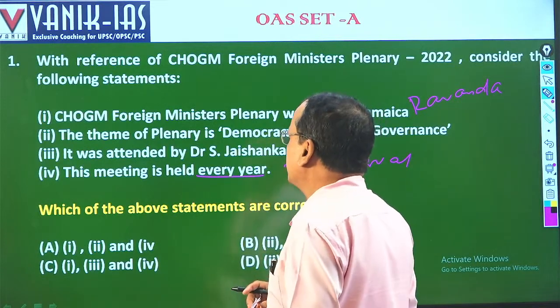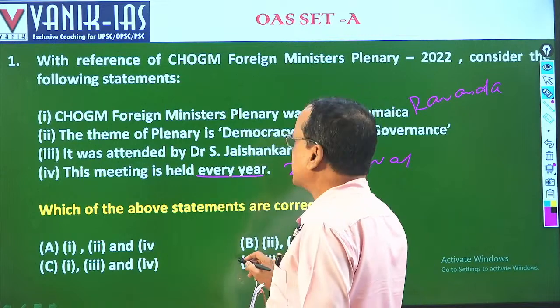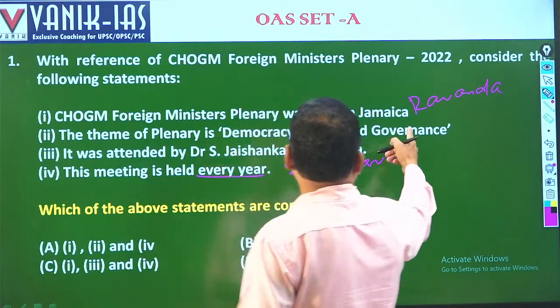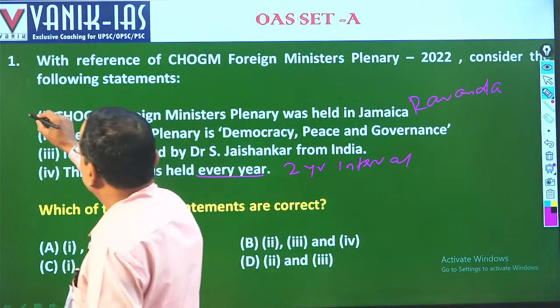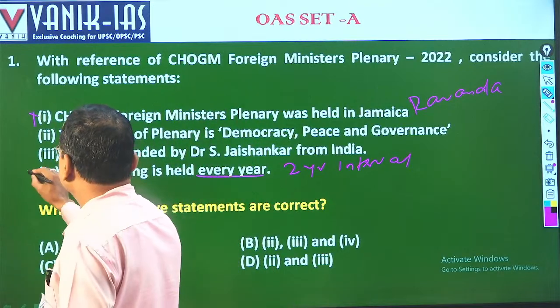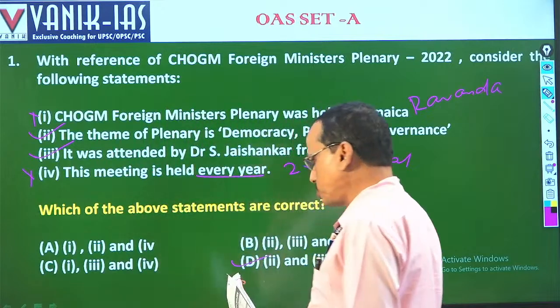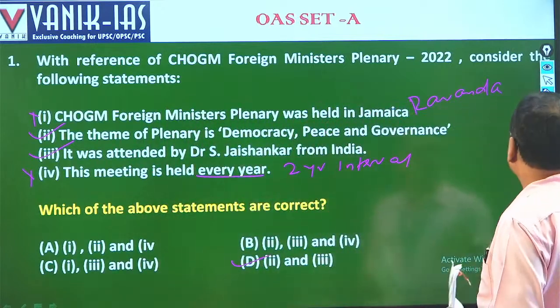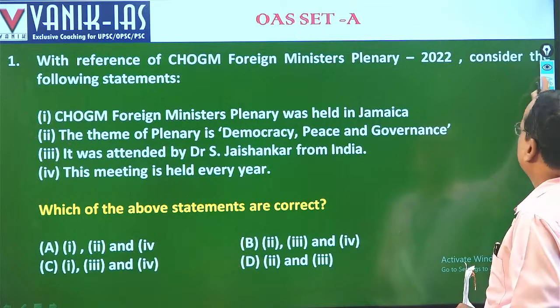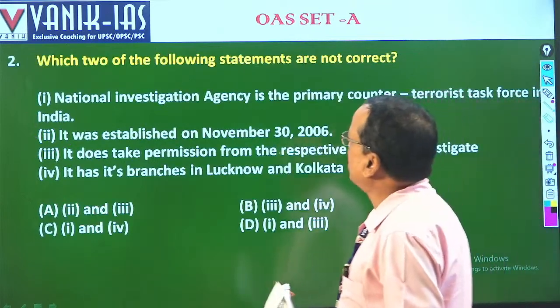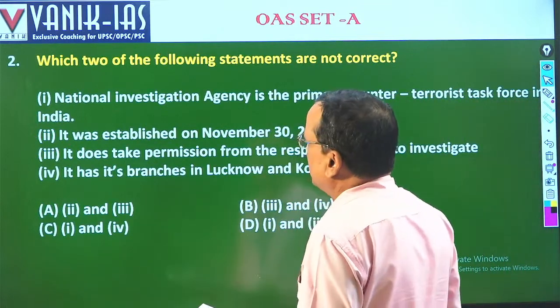So coming to this option, which are 2? D is the correct answer, because this is incorrect, and the last one is incorrect. So 2 and 3 are the right options, and 2 and 3 is option D, which is the right option. Fine. Then moving to question number 2, which 2 of the following statements are not correct?